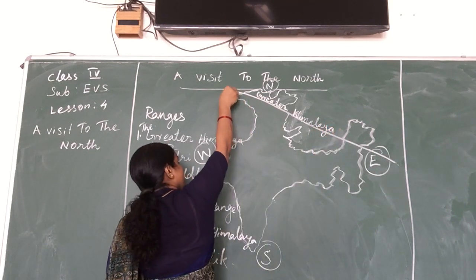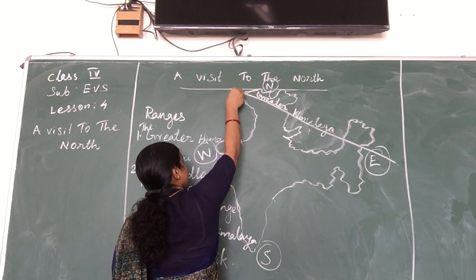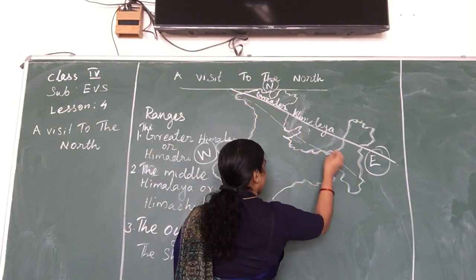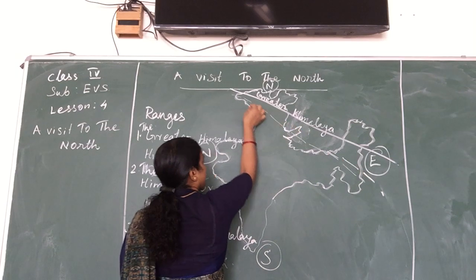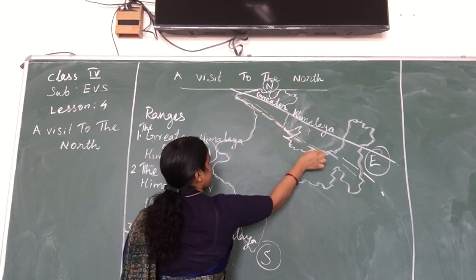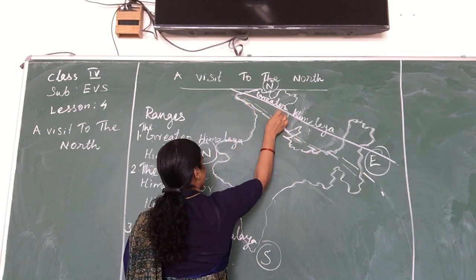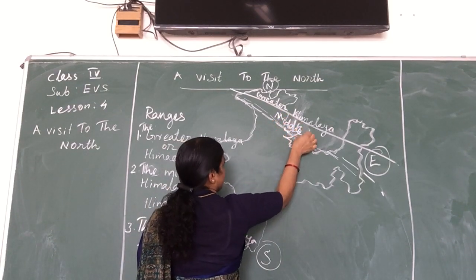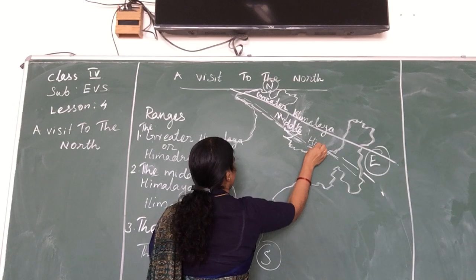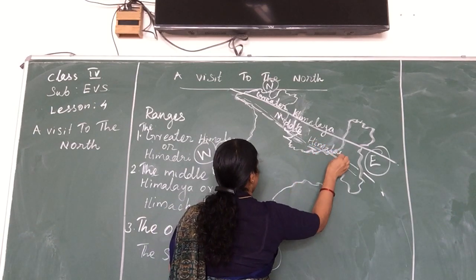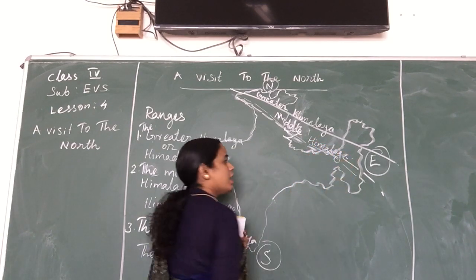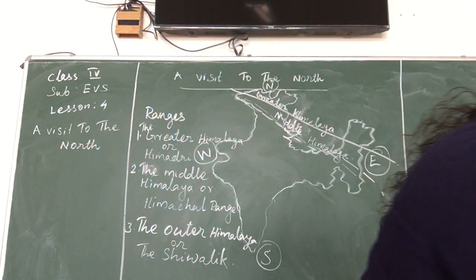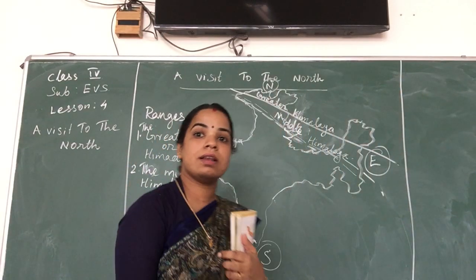And the next one we have to see is known as the Middle Himalaya. This is known as the middle part. Okay, very easy to understand. Another name of the Middle Himalaya is the Himachal Range.